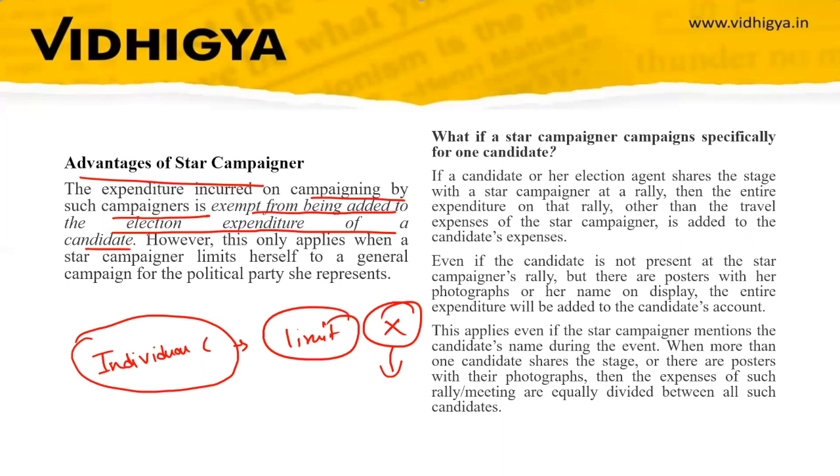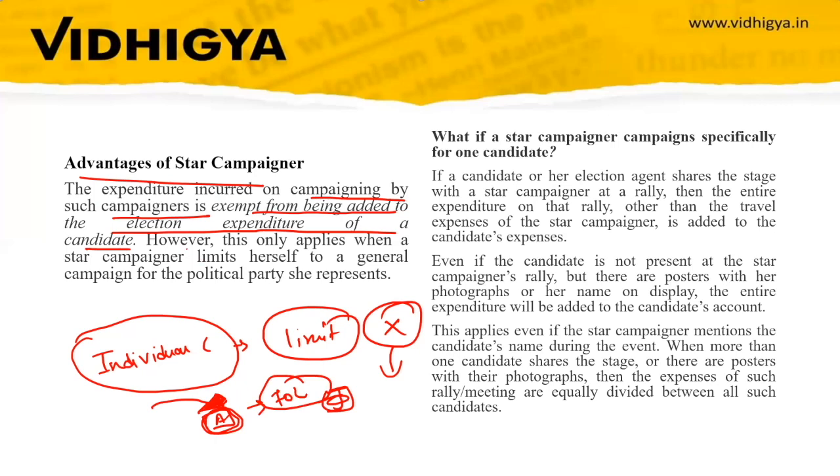Because there is a star campaigner, their expenditure on election campaign is not added to the election expenditure of that candidate. For example, this is constituency A. Suppose it has a 70 lakh limit on expenditure on election campaign. However, when a star campaigner comes and campaigns for a political party in constituency A, the expenditure incurred on this star campaigner for campaign will not be added to the campaign expenditure of a candidate. So this is why it becomes important.